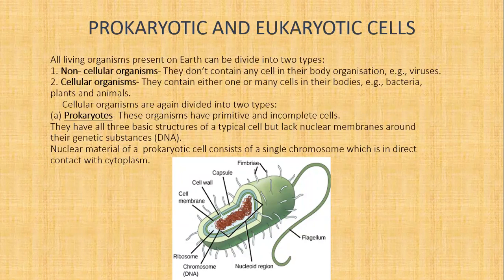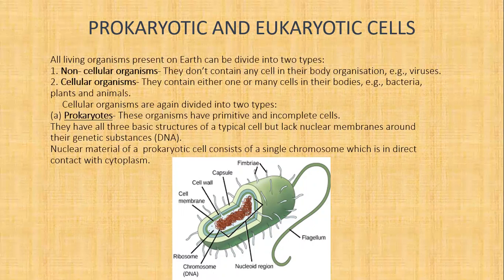Now cellular organisms are again divided into the following two main types. One is prokaryotes and the other is eukaryotes. Prokaryotes. These organisms have primitive and incomplete cells. They have all three basic structures of a typical cell but lack nuclear membranes around their genetic substance. And the genetic substance is DNA, and the full form of DNA is deoxyribonucleic acid.